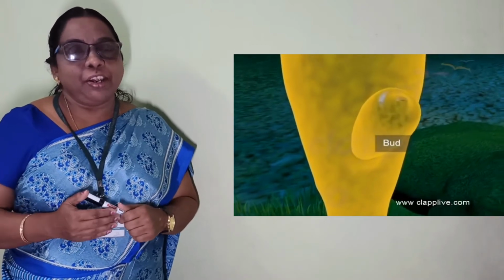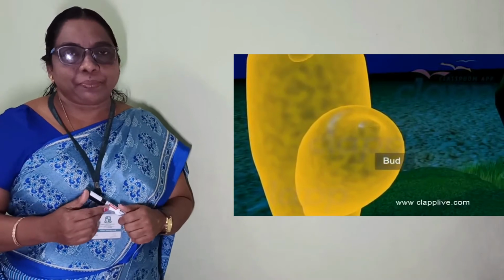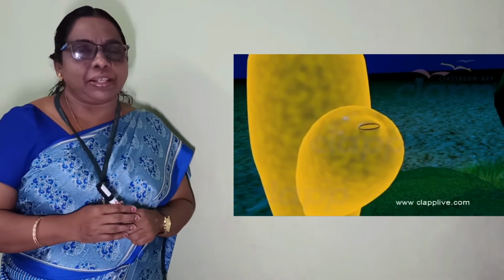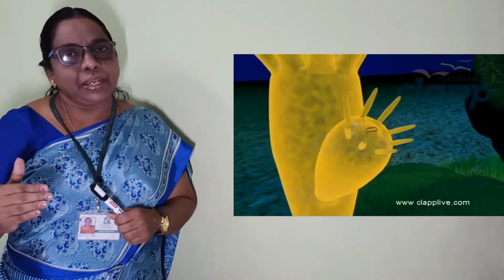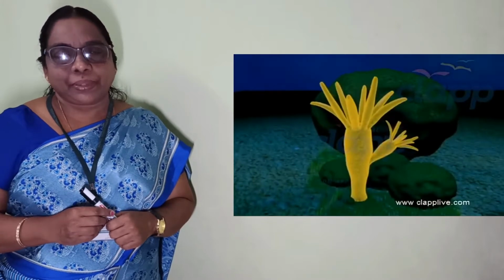And finally, the hydra is developed. It may stay attached to the mother hydra, or it may separate, or detach from the parent.